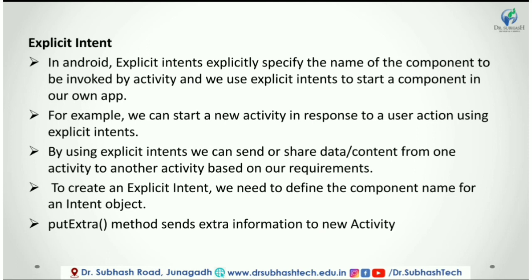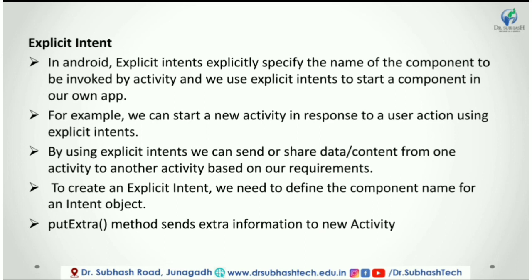The component name is a class name. By using explicit intent, we can send or share data content from one activity to another activity based on our requirement. To create an explicit intent, we need to define the component name for an intent object.